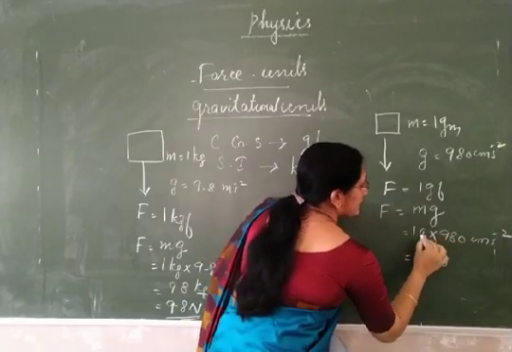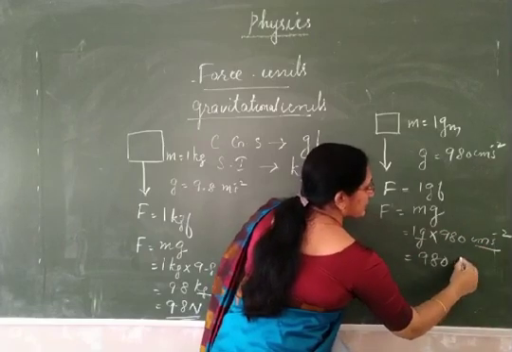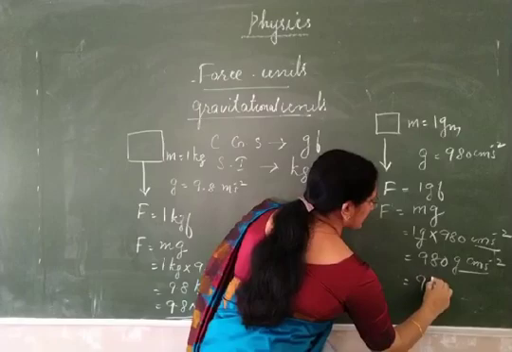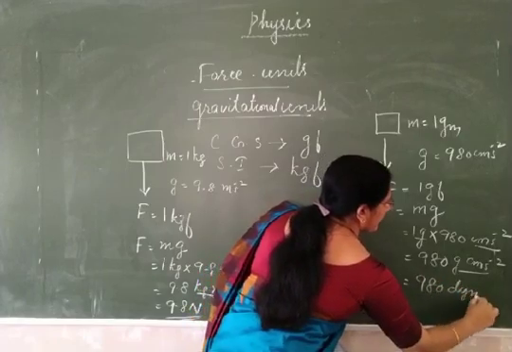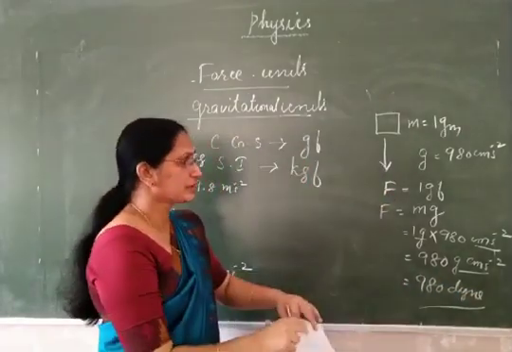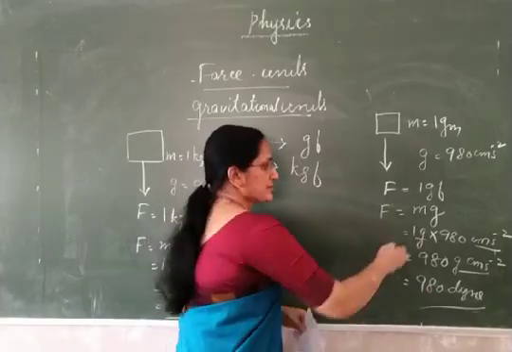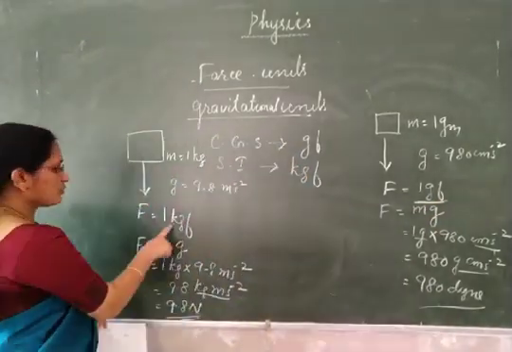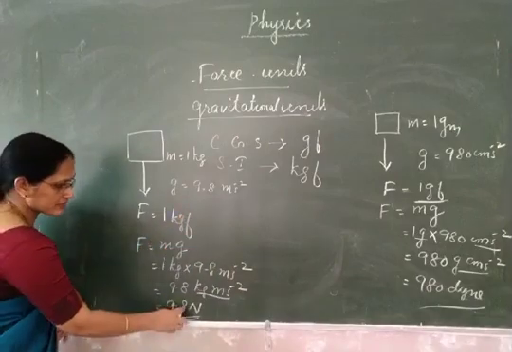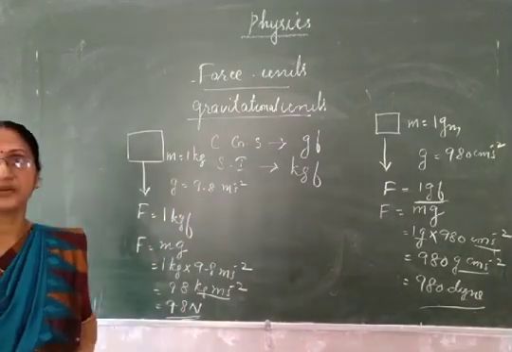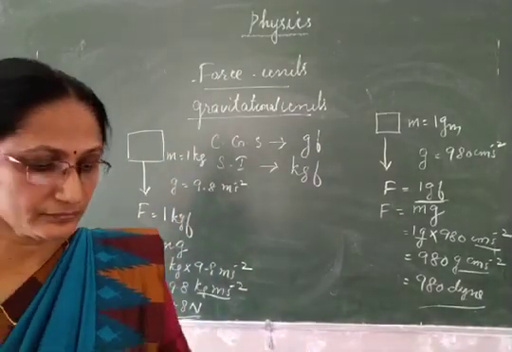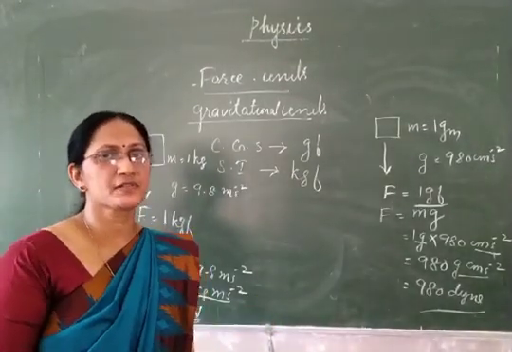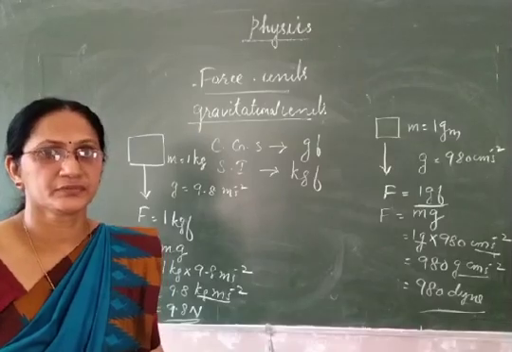So 980 gram centimeter per second square. Short form is dyne. So 1 gram force is same as 980 dyne, and 1 kilogram force is same as 9.8 Newton. Okay, so this is what you have to study from the topic force and its units. Thank you.